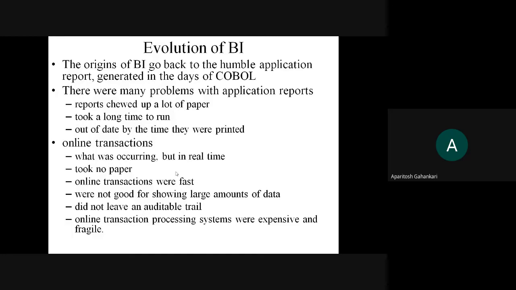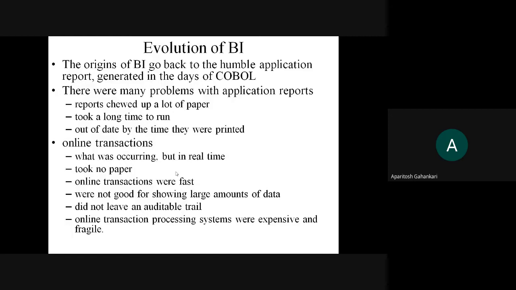Why? Because every report would be printed on paper, and that too on a dot matrix printer. Because in those days there was no availability of laser printers, or if at all they were there, they were not so popular, or they were scarce resources. So from that point of view, these were the limitations, that it requires a huge amount of paper.